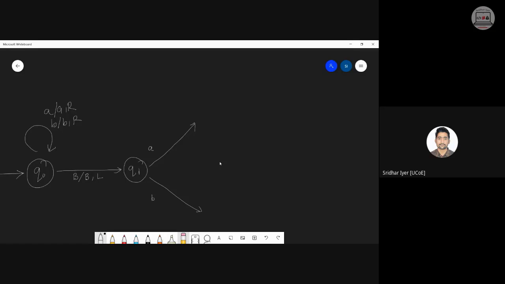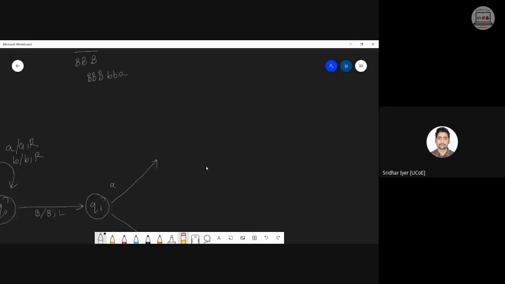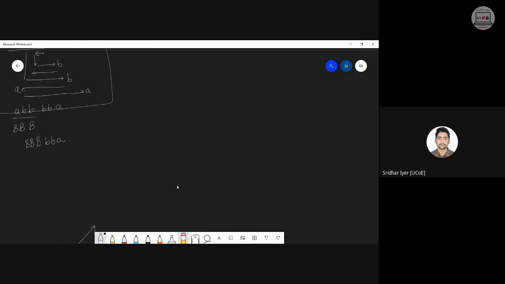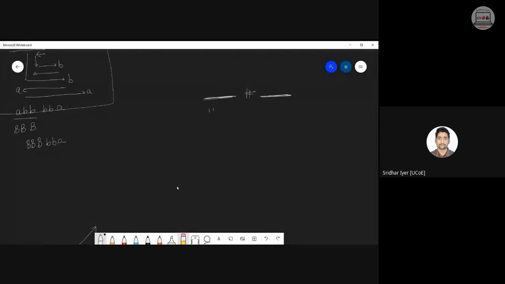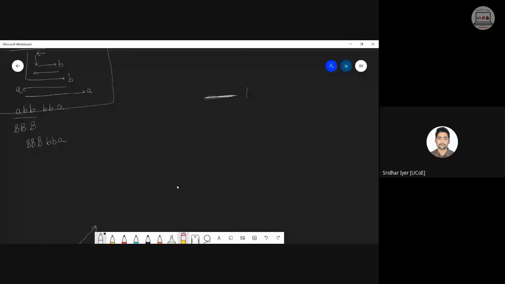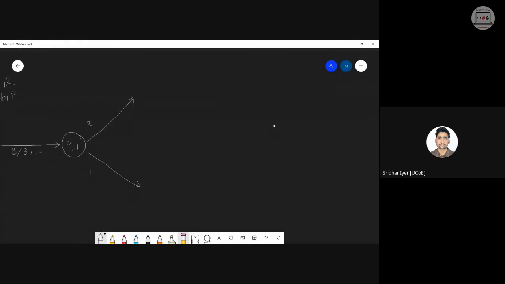Because the previous case was all about copying. For copying, we first need to see what the previous case was. Copying is nothing but something like this: read this, go till hash and reciprocate the entire thing. So here we had to remember what A, B, C we had read. But in this case we are reversing. There is no concept of a hash. Just go till the blank, read one character at a time and replace it. So whenever we are having such situations, we don't need any sort of extra character.